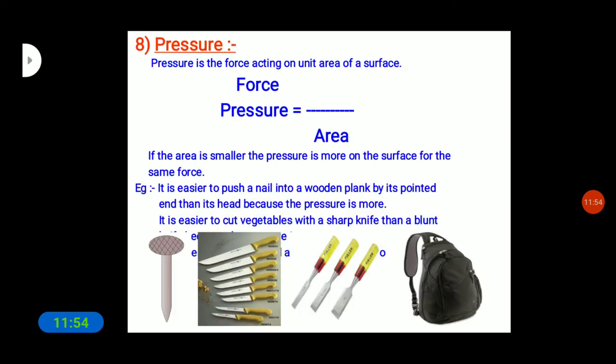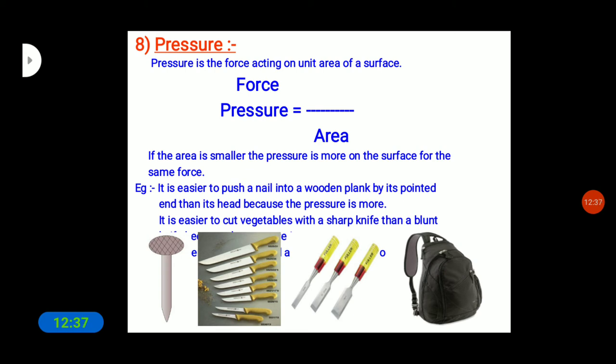The next concept is what? That is pressure. So children, you have learnt in class 7th that the strong winds during a storm or a cyclone can blow away even the roof tops. And you also learned that winds and cyclones are caused by differences in air pressure. So is there any relation between pressure and force? Is there any difference between force and pressure? How can we find out?